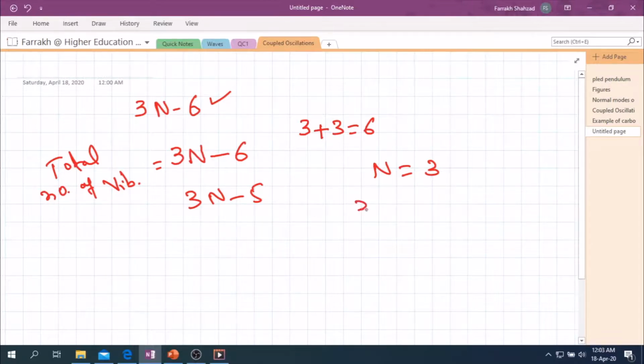If I put 3 instead of n in this formula, I will get 9 minus 6, and I will get 3. So in the carbon dioxide molecule there are 3 modes of vibration, and we name these modes as symmetric mode of vibration, asymmetric mode of vibration, and bending mode of vibration.